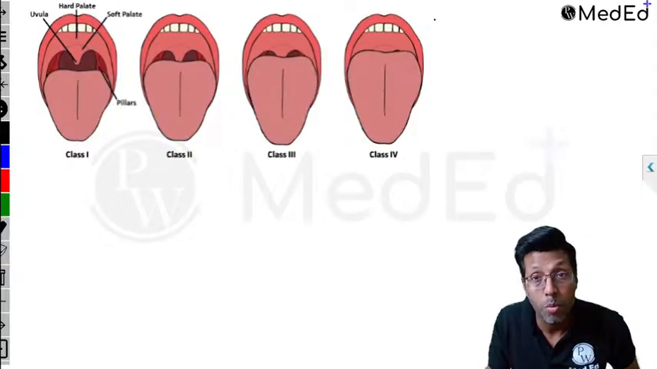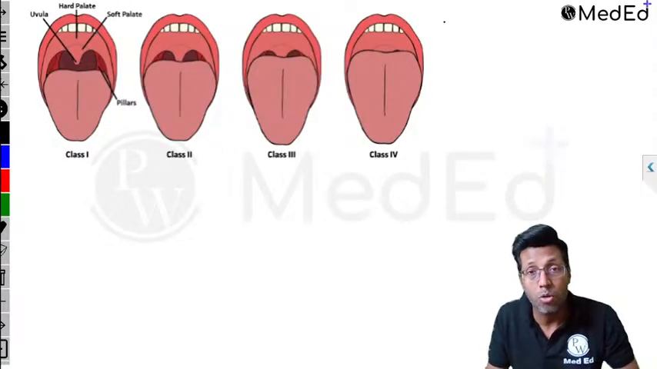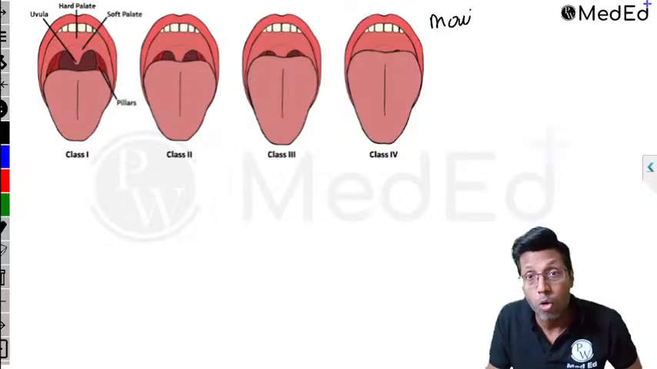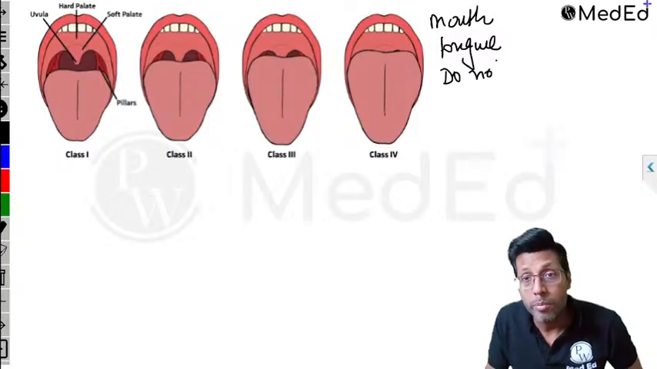So Malampatti classification basically tells you about the posterior pharyngeal structures. The first thing is, how do you do Malampatti? Open the mouth, extend the tongue, do not phonate. So remember, one has to open the mouth, extend the tongue, and do not phonate. Do not phonate means don't make any noise. You're not supposed to say ah.